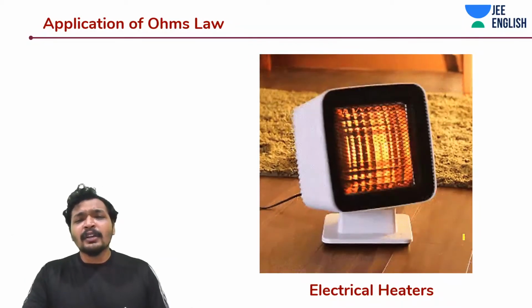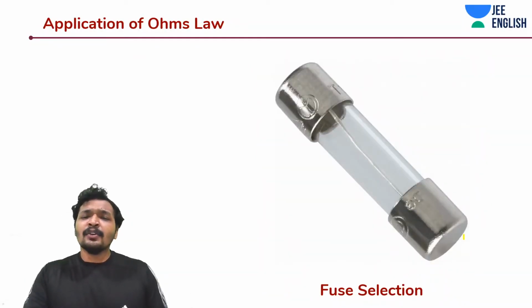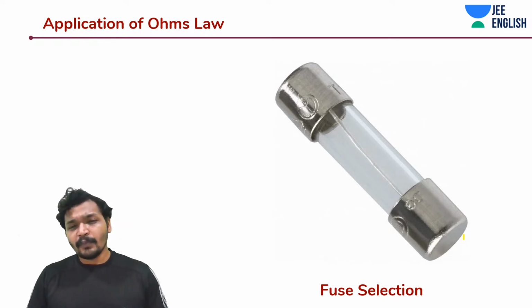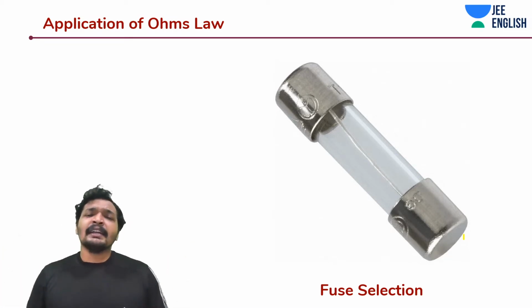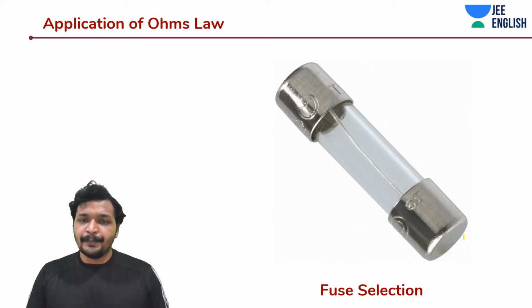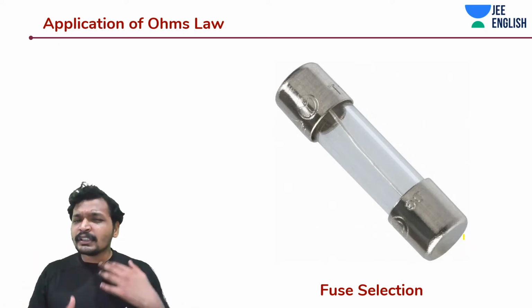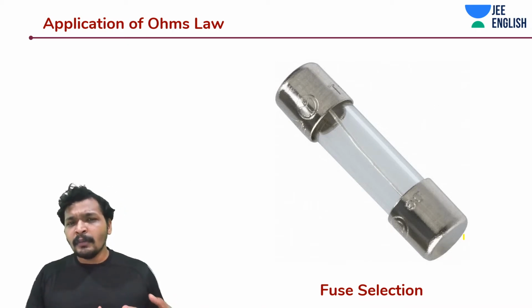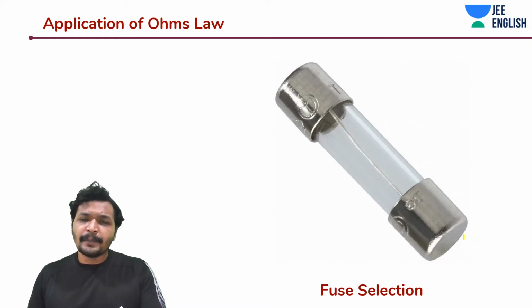And what about the fuses in your home or in your electronic or electrical devices? In fact, they are based on Ohm's Law. Pretty much every electrical equipment in your home has a fuse to make sure that your electrical equipment does not get spoiled due to heavy current flow. So what do you do to make sure that this fuse is the correct one? You make use of Ohm's Law, but what is the specification that is required?